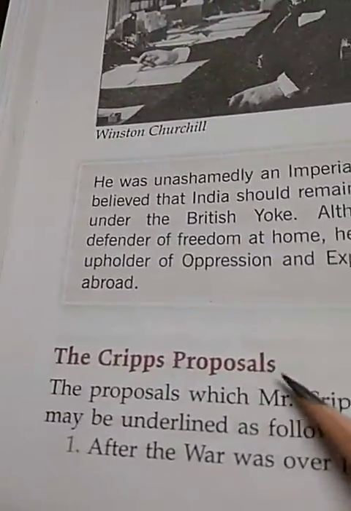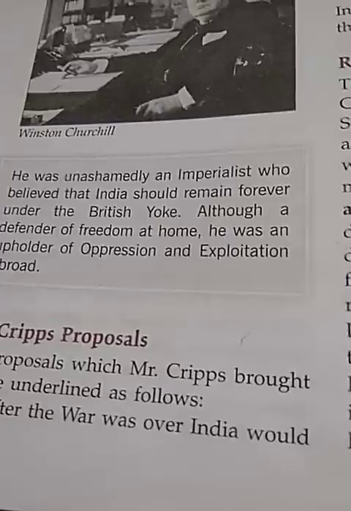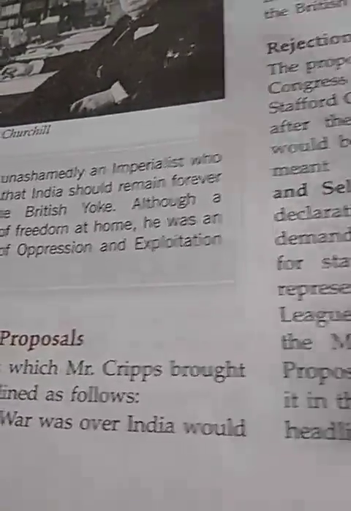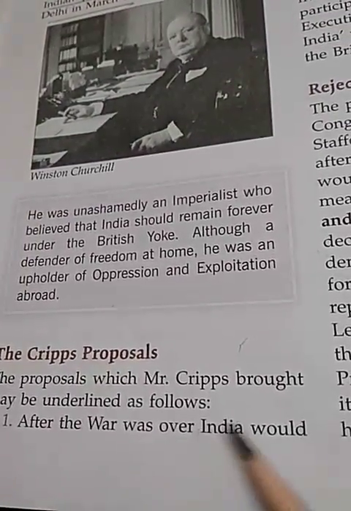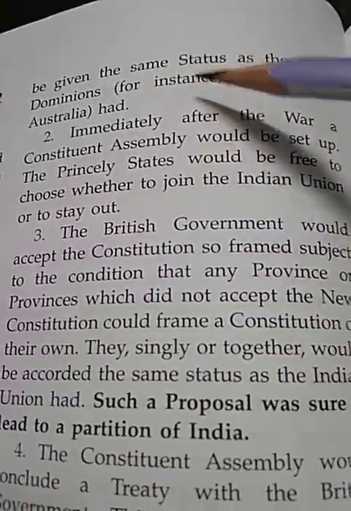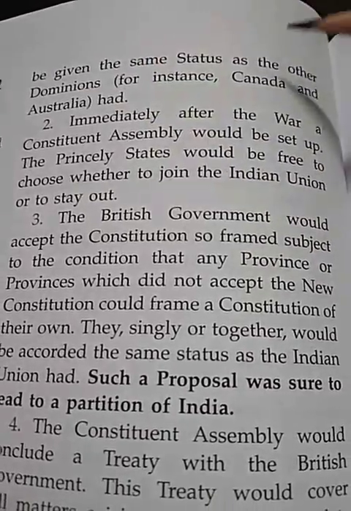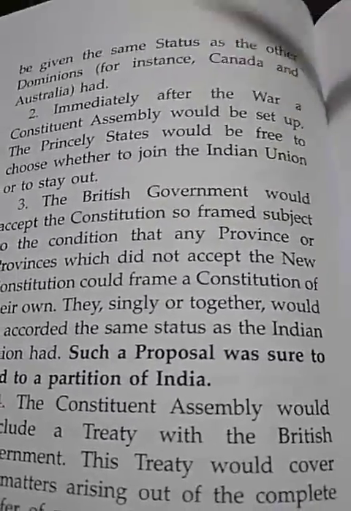So here one topic is given: the Cripps proposals. What was there in the proposals given by the Cripps mission? First, according to this proposal, after the war was over, India would be given the same status as the other dominions. Earlier, in our previous chapter, we discussed that they were asking for dominion status as it was in Canada. So now he was ready that after the end of this war they would give India dominion status.